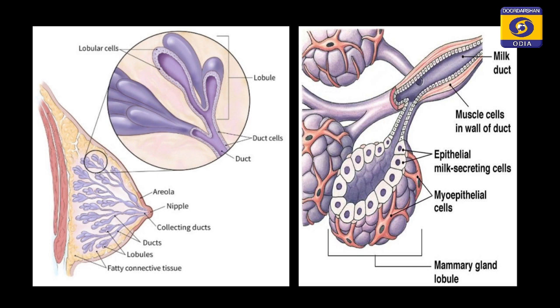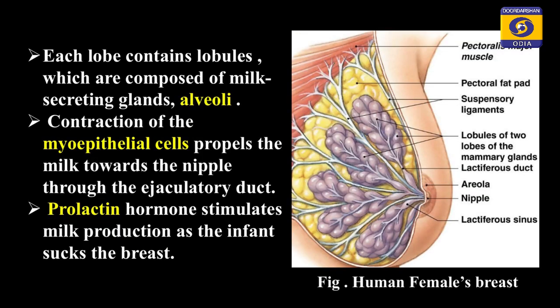Now these milk secreting cells are apocrine in nature, that is, a part of their apical portion is pinched off to secrete the milk into this particular cavity, which leads to a duct system. All these ducts will lead finally to a sinus that will lead to the nipple. Each lobe will contain lobules. A short recap of the structure, as we have already discussed.